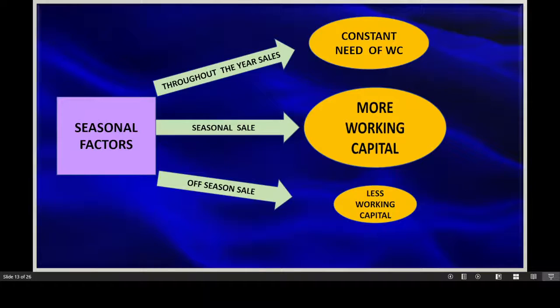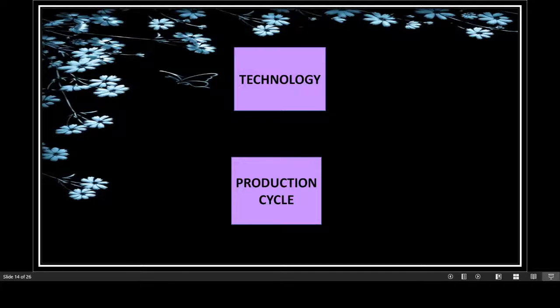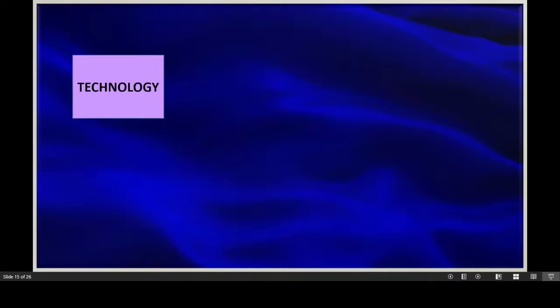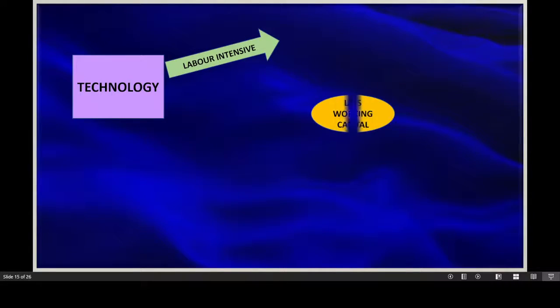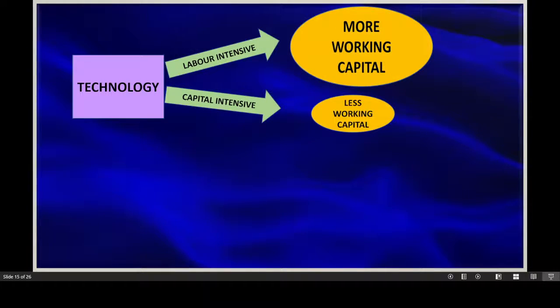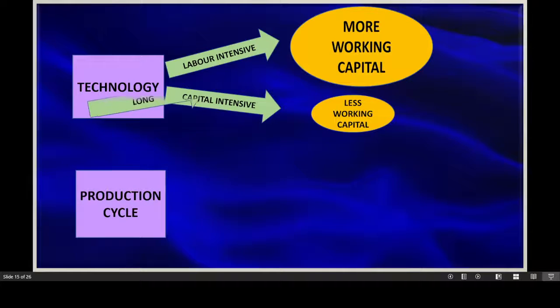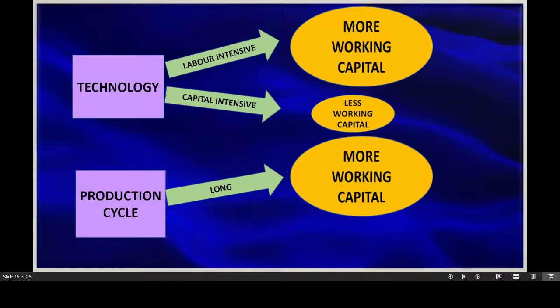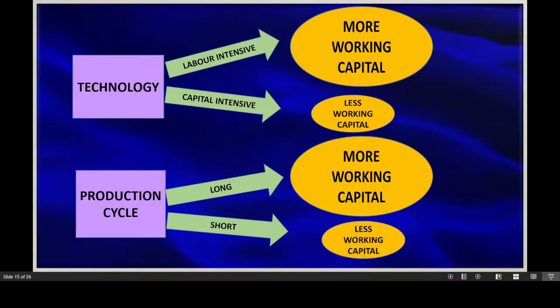Next factor is technology and production cycle. Now, what is technology? If a company is using labor intensive techniques to produce products, then the working capital requirement is definitely more. You know why? Because it needs to maintain enough cash flows for making payments to laborers. But if the company is using machine intensive techniques, the production requires less human capital, so less working capital is required.